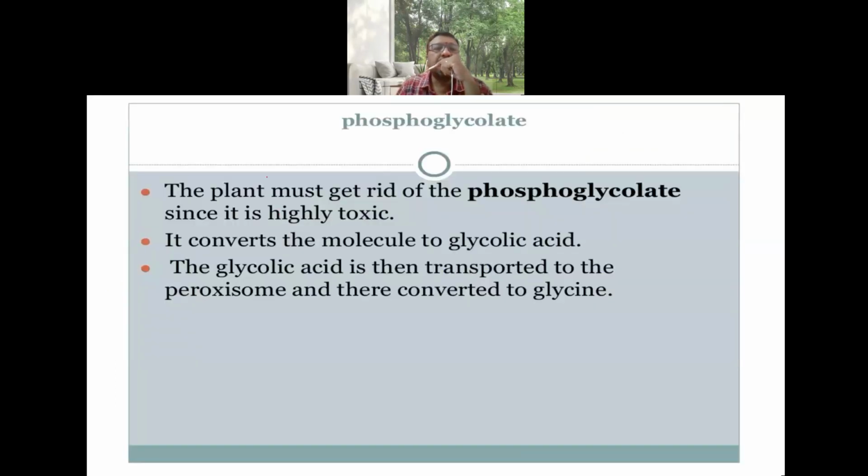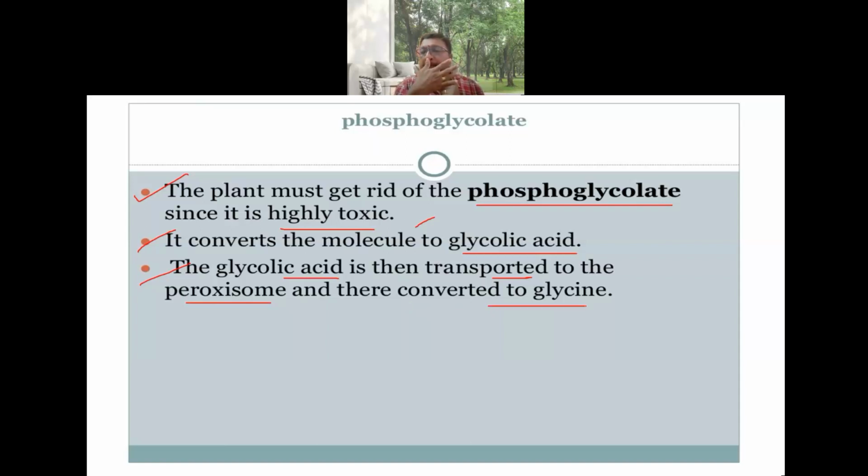So what is the condition now? A toxic condition is there in the plant because of the production of phosphoglycolate. So the plant must get rid of this phosphoglycolate since it is highly toxic. What happens here? It converts the molecule to glycolic acid. This glycolic acid is then transported to the peroxisome, and there it is converted into glycine.